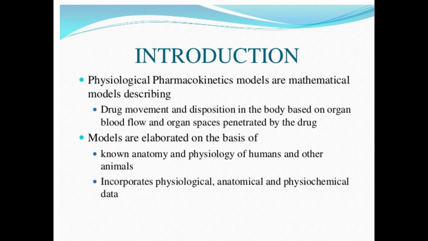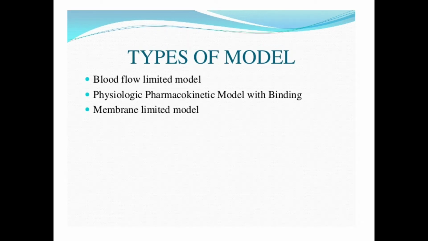So these are models that are elaborated on the basis of known anatomy and physiology of human and other animals and incorporate the physiological, anatomical and physicochemical data. So the rate of drug carried to a tissue or organ, or the tissue drug uptake, is dependent upon, first, the rate of blood flow to the organ, and second, the tissue blood partition coefficient or diffusion coefficient of the drug that governs its tissue permeability.